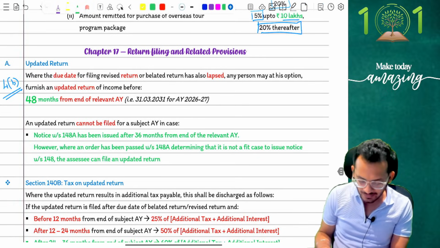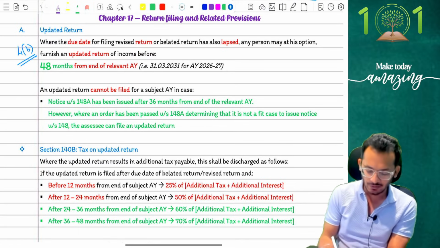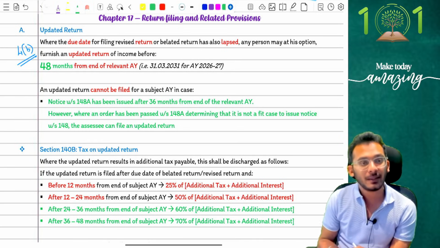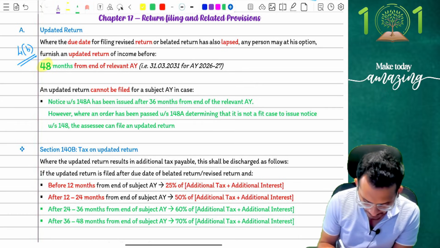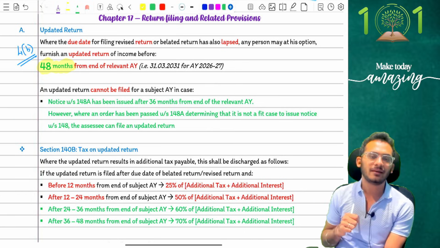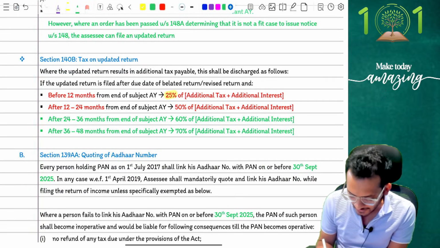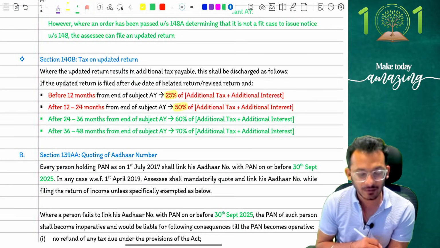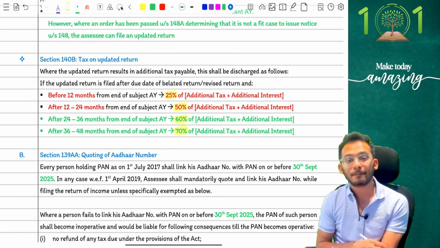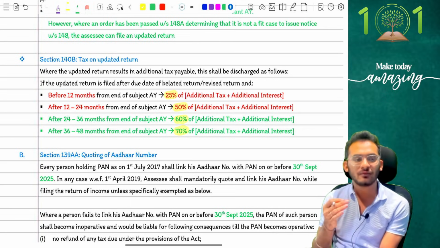Shall we read? It says where the due date for filing the revised return or updated return has lapsed, then the person may at his option file something called an updated return for a period of 48 months from the end of the relevant assessment year, which means 4 years I can file my updated return. If you are going to file an updated return in the first year, then it is 25%. Second year it is 50 percent, third year now says 60 percent, and fourth year now says 70 percent you have to pay additional tax. Yes, if you're ready to pay that much, then yes, you can file an updated return.